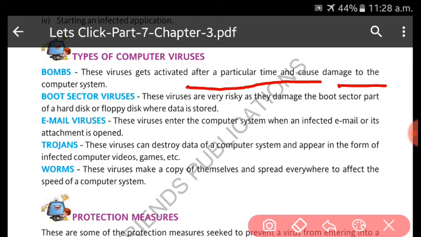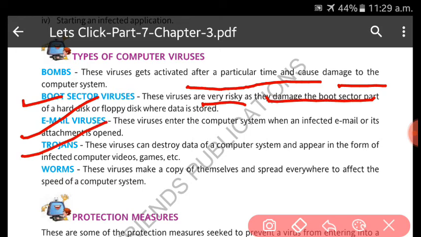Boot sector virus. Remember, these are very risky. Why are these very risky? You know very well there is a process called booting. Whenever the operating system gets loaded into the memory, we call that booting. Whenever you start the computer system, the operating system gets loaded into the memory. At that time the virus will infect your computer system, right? So we call that a boot sector virus.